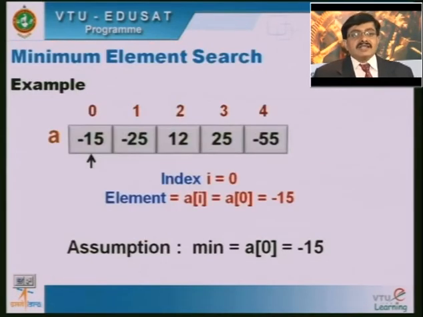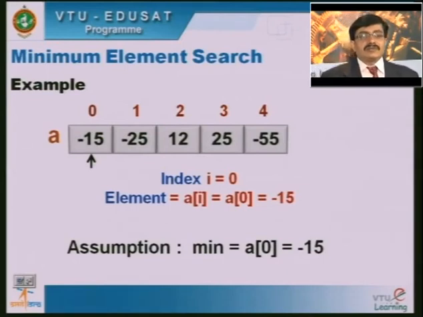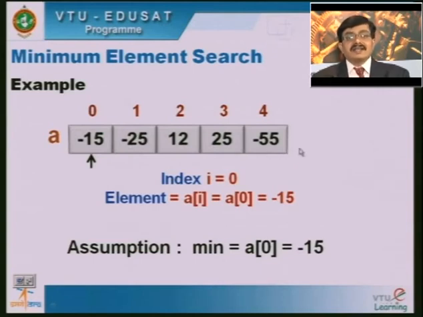Now similarly, you can compute the minimum element search problem. Here, in a given array of n elements, we are trying to find the minimum element in the array. The logic remains the same. In the previous case I computed the maximum element, but here it will be the minimum element. First we assume that the 0th element itself is the minimum element. I compare with the next element. Whenever we encounter a smaller element, we change our assumption to the new minimum, and we continue until the array is exhausted.